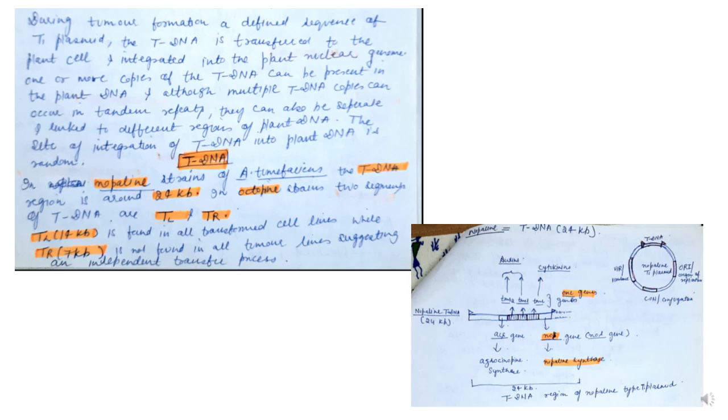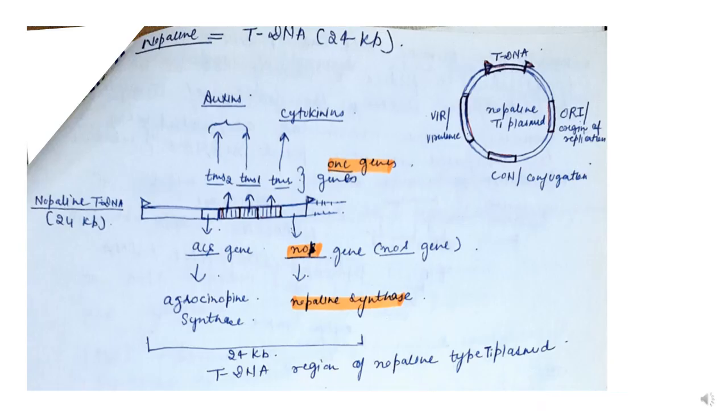So you can see that the picture at the bottom is showing the structure of tDNA of the nopaline kind, and in the tDNA region you can see the genes responsible for auxin and cytokinin synthesis. Here you can see that the tDNA region has genes called TMS2, TMS1, TMR.